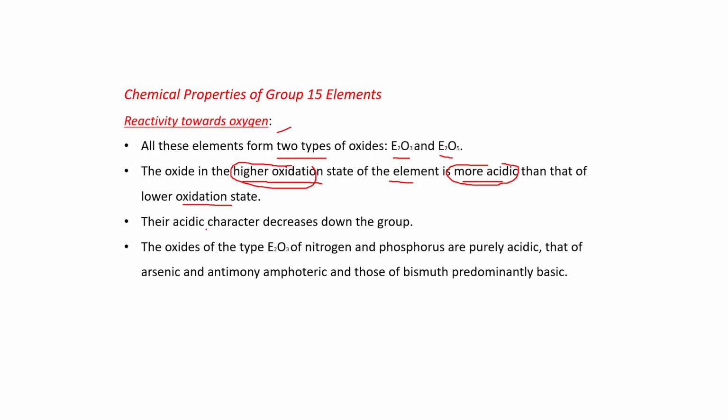Their acidic character decreases down the group. Oxides of the type E2O3 of nitrogen and phosphorus are purely acidic, those of arsenic and antimony are amphoteric, and those of bismuth are predominantly basic. That is, from top to bottom, the acidic character decreases and basic character increases.